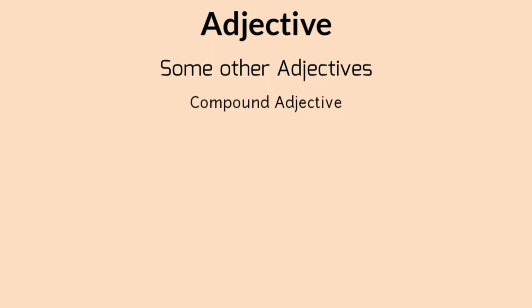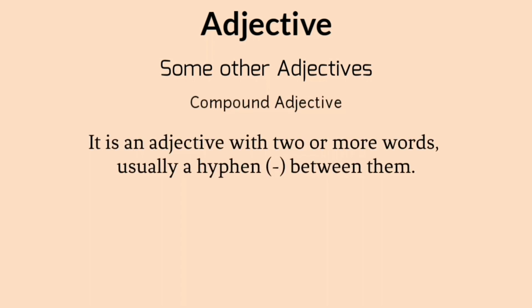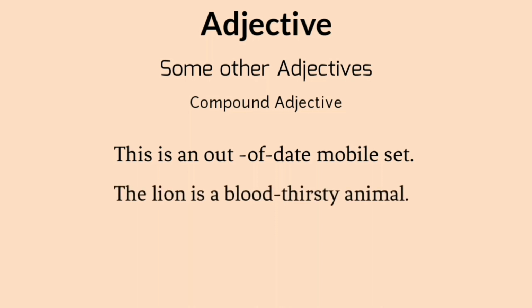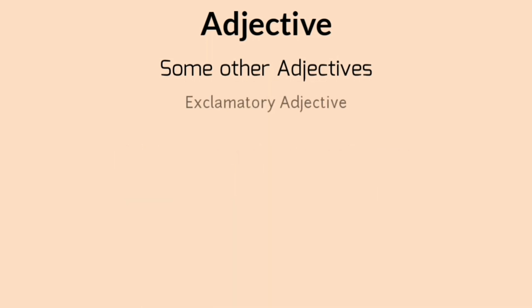Compound adjective. It is an adjective with two or more words, usually with a hyphen between them. Look at the example. This is an out-of-date mobile set. The lion is a bloodthirsty animal. Here, out-of-date and bloodthirsty are the examples of compound adjective.